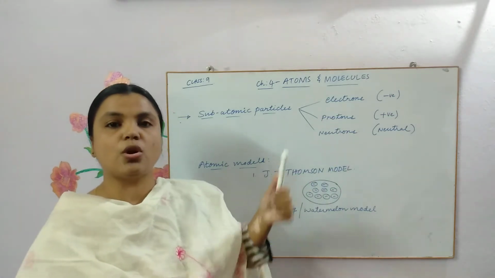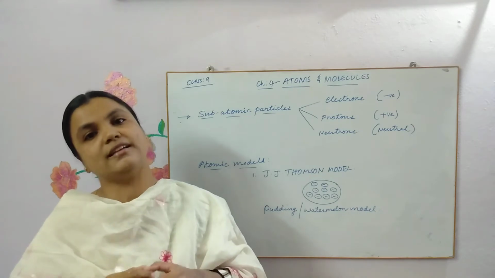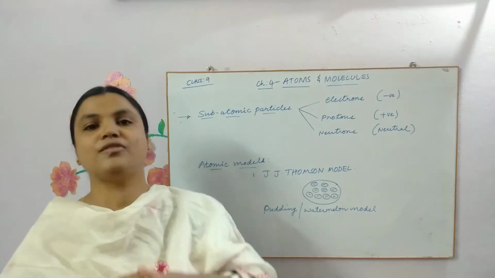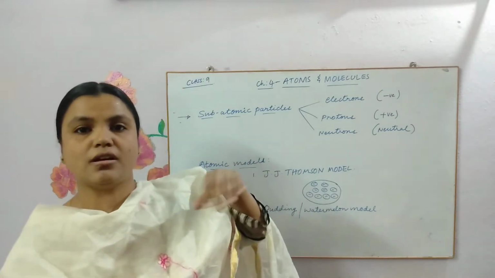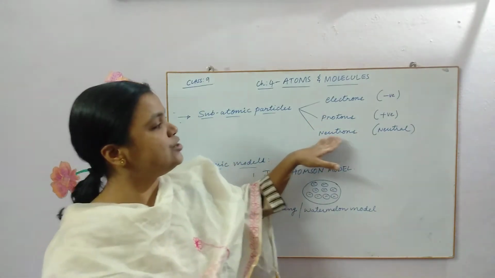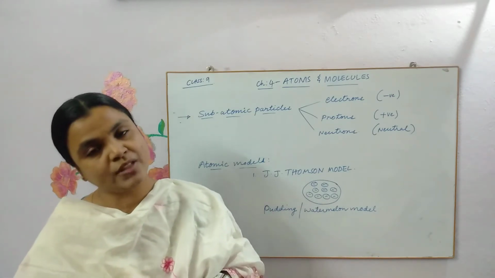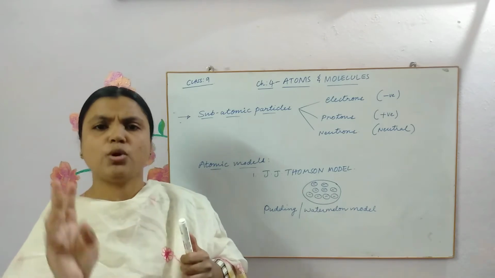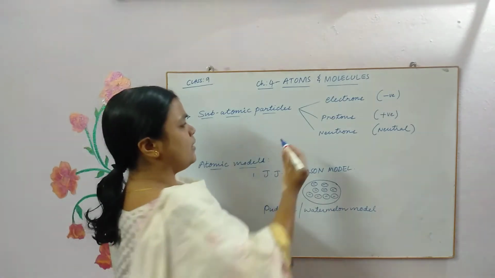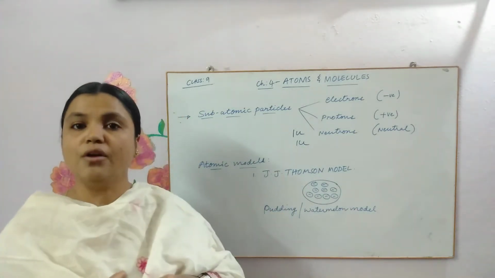Protons and neutrons together are called nucleons because they are present in the nucleus, that is the center of the atom. Protons are the positively charged subatomic particles, and neutrons are neutral, that means they don't have any charge on them. Protons have a mass of 1 u and neutrons also have a mass of 1 u.